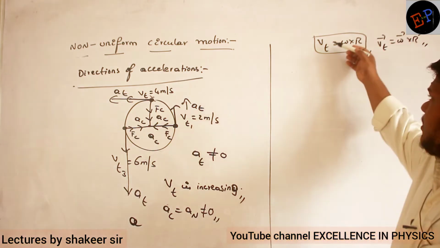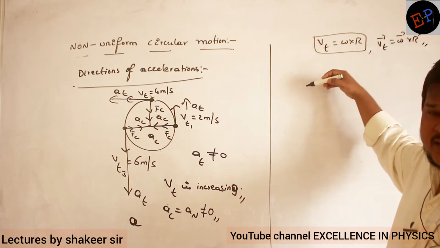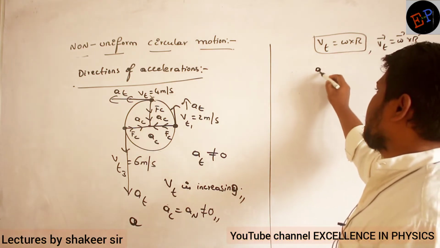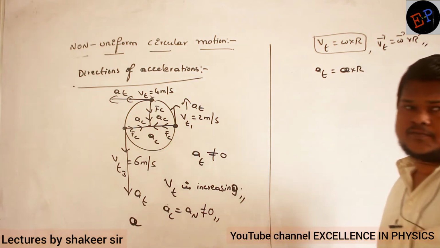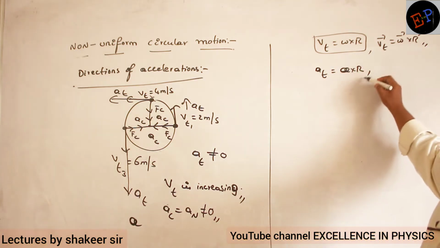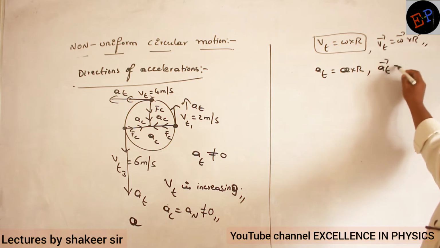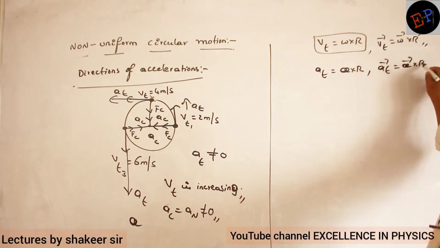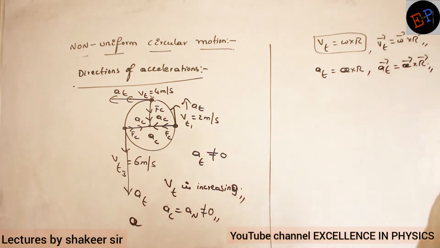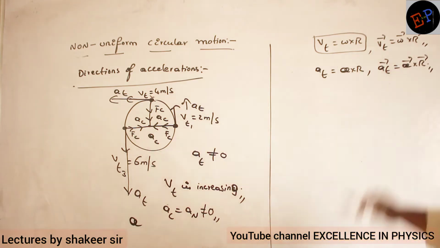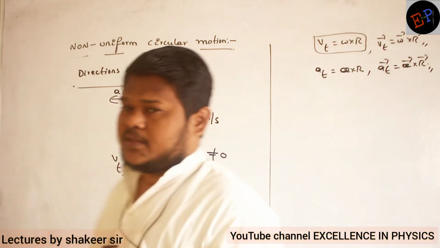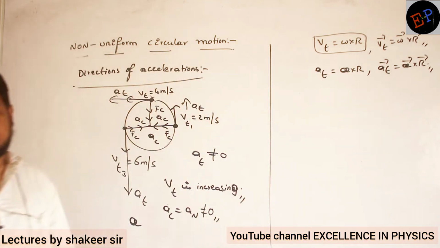Now if I differentiate this one, then what equation do I get? I get A tangential is equal to alpha into r. This was the equation which I got. Clear now? And in vector form, how can I write? At vector is equal to alpha vector cross r vector. This is the equation which I can write. Now by using the right hand rule for cross product, can you say what is the direction of alpha? What is the direction of alpha?